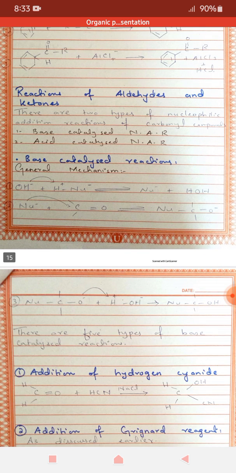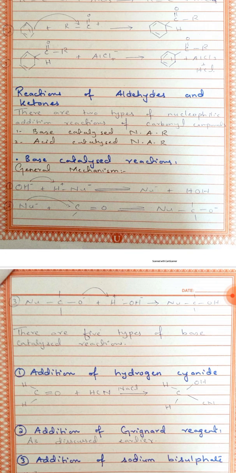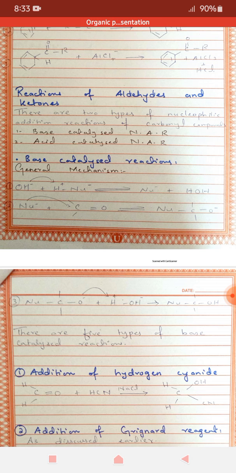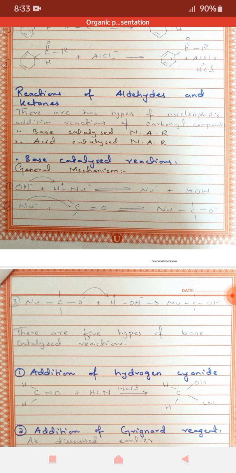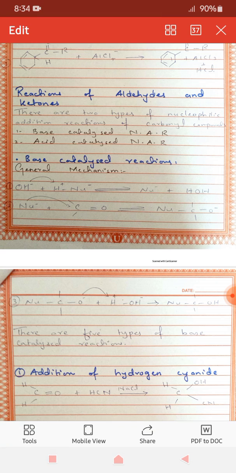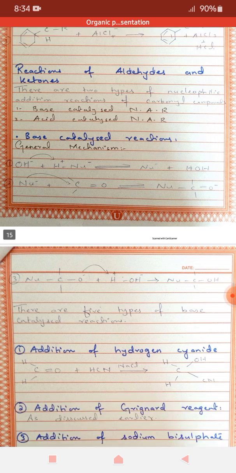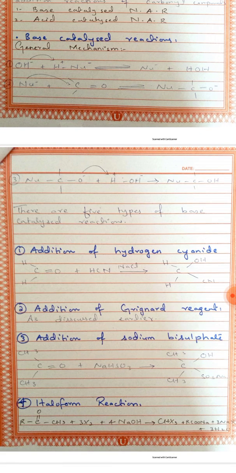Here you can see the general mechanism for base catalyzed nucleophilic addition reaction, where in the first step the base abstracts the hydrogen from the nucleophile and nucleophile generation occurs. In the second step, this nucleophile attacks the carbonyl group, and in the third step, this compound further reacts with water to form the respective product. So there are five types of base catalyzed reactions that occur with the same mechanism.